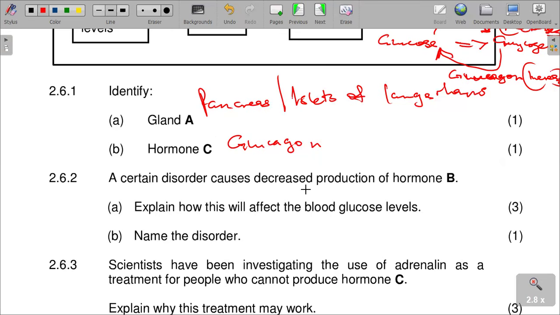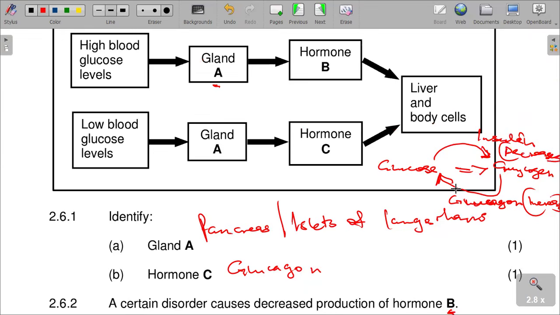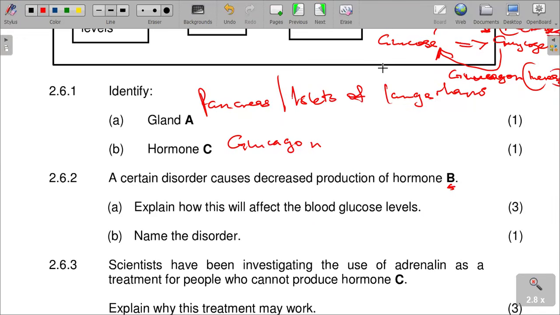2.6.2, a certain disorder causes decreased production of hormone B. What is that disorder that causes this? A certain disorder causes decreased production of hormone B, which is given there. And then the question is saying, explain how this will affect the blood glucose level.